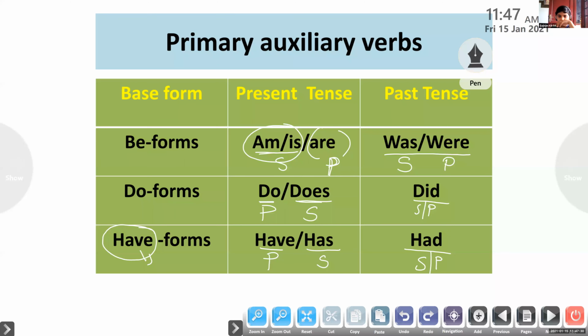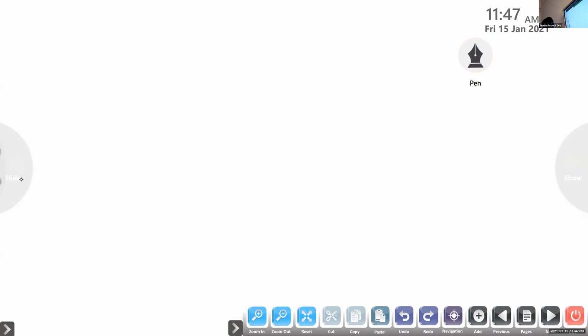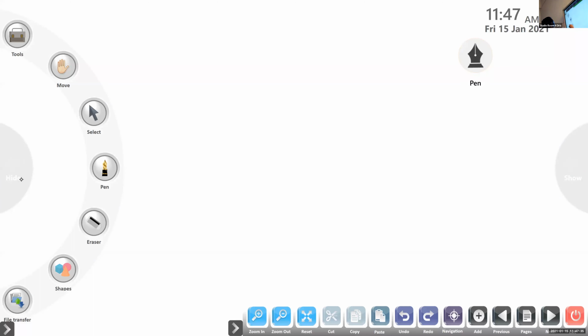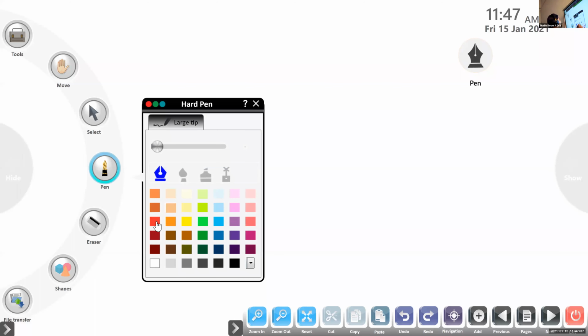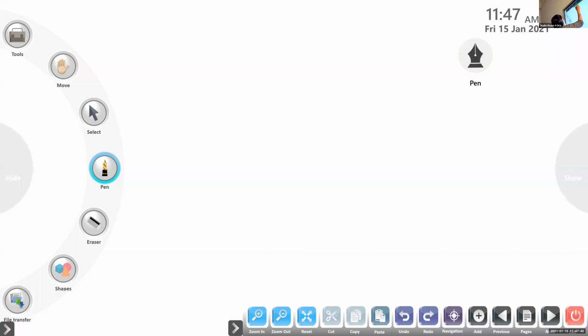So primary auxiliary verbs are divided into three, right? I request everybody to draw this flow chart. Okay, write this flow chart.